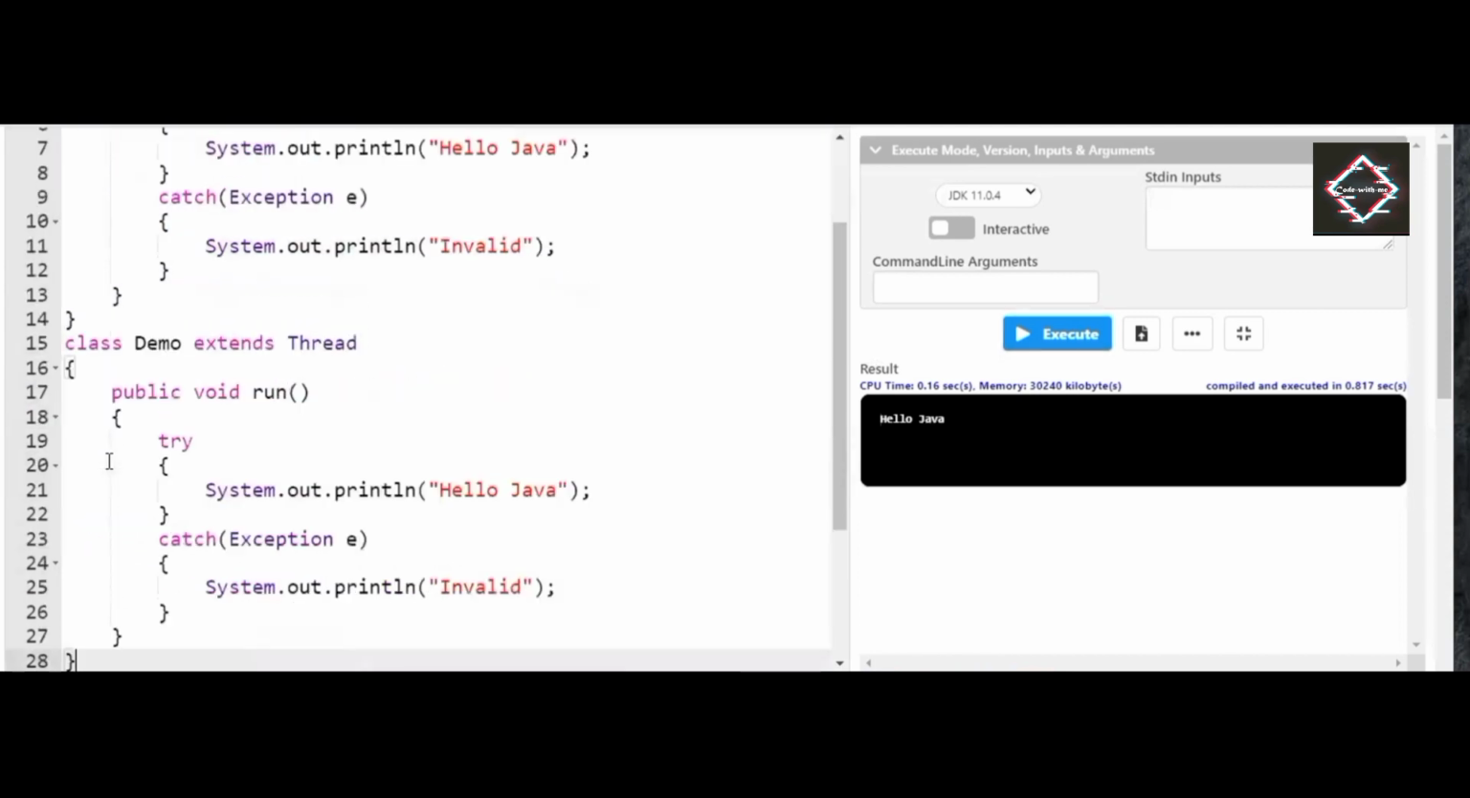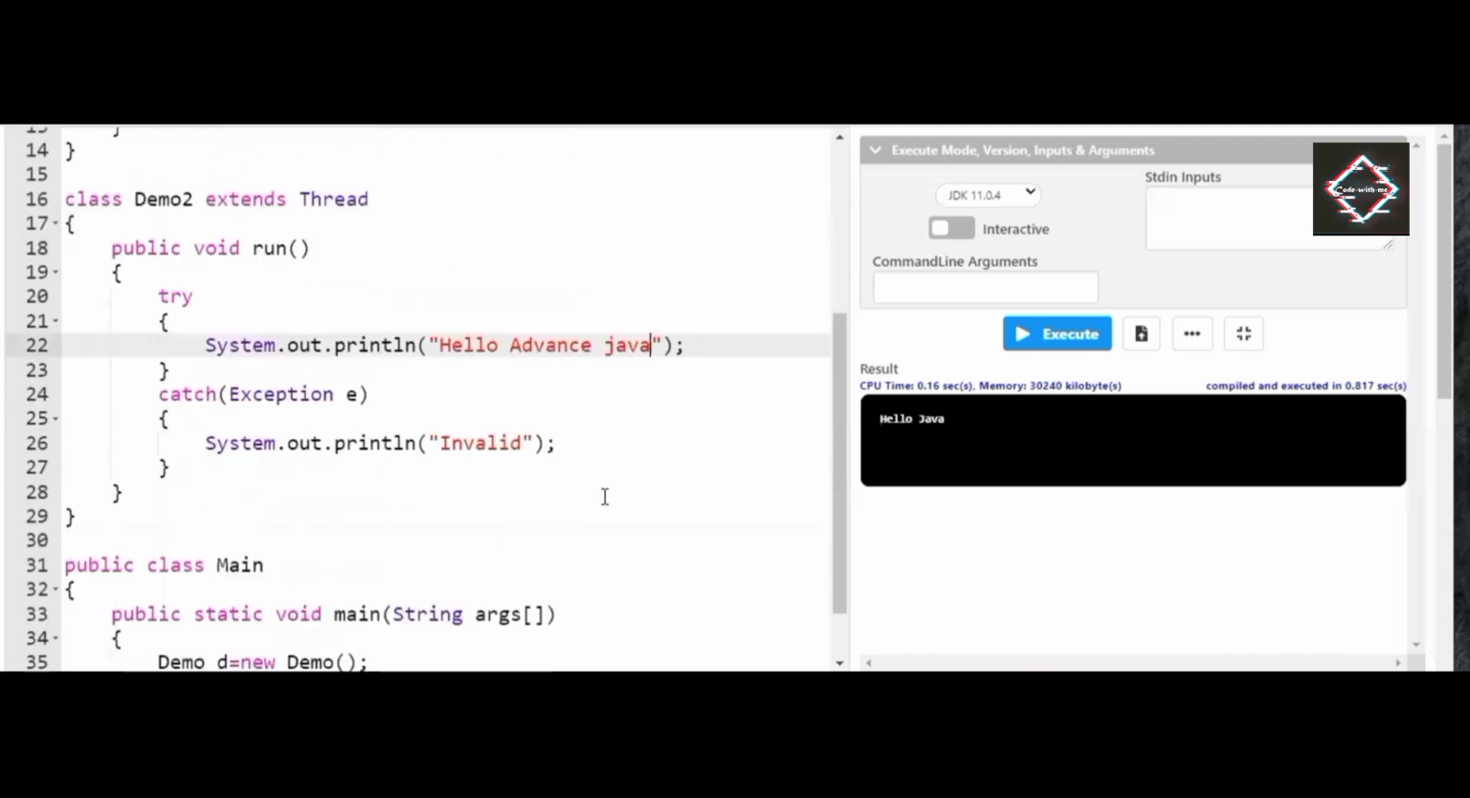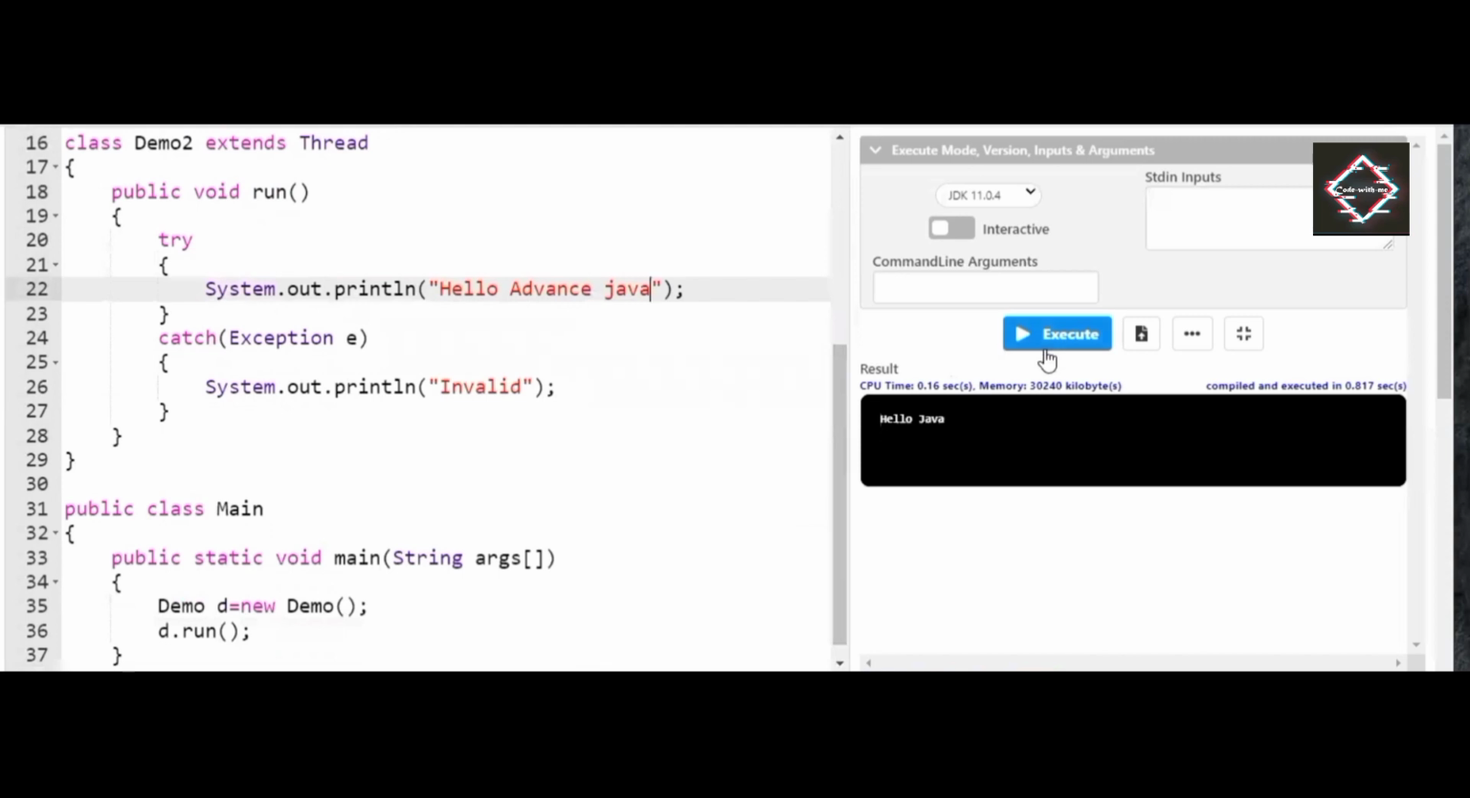I'll be creating another class called demo2 extends Thread. Since it has extended the Thread class, public void run will come. Here I will write hello advanced Java. Now when I try to execute the program, let us see what happens here. The output will come only hello Java.